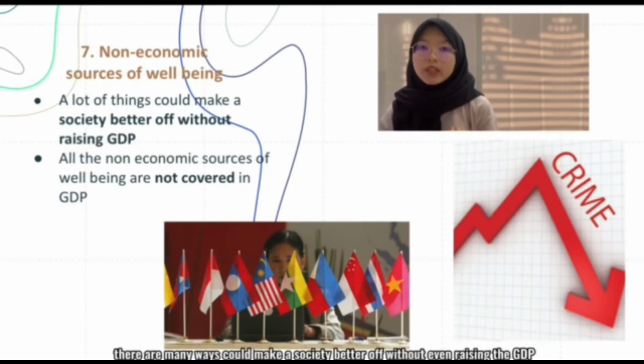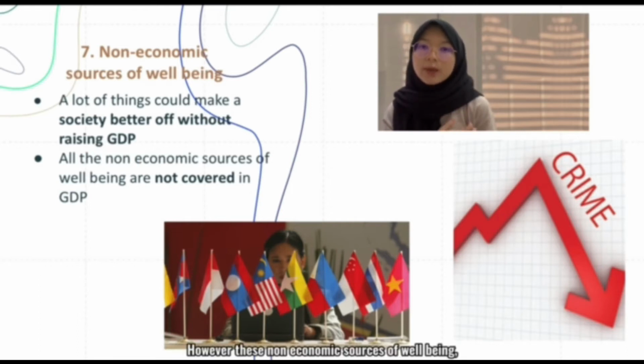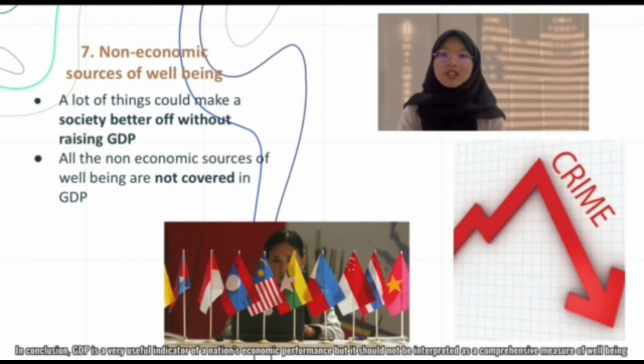There are many ways that actually could make a society better off without even raising the GDP. For example, reduction of crime or peaceful relation with other countries. But these non-economic sources of well-being are not covered in GDP. In conclusion, GDP is a very useful indicator of a nation's economic performance, but it should not be interpreted as a comprehensive measure of well-being.